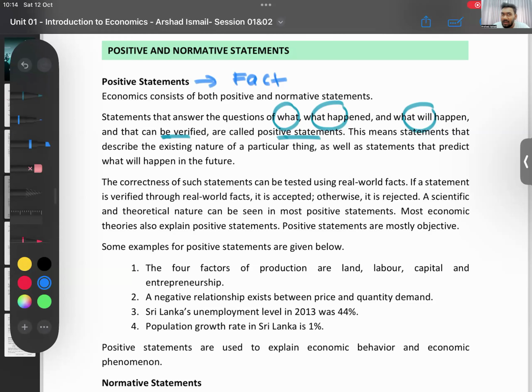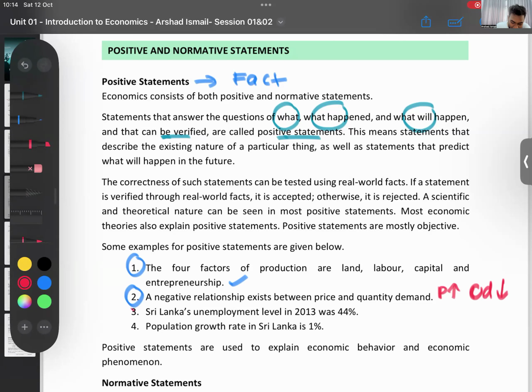Look at the examples I have given. The four factors of production are land, labor, capital, entrepreneurship. That's a fact, a positive statement. Number two, a negative relationship exists between price and quantity demanded. When the price of a good is increasing, people will buy less of that good. That's also a fact. It might be correct, it might be wrong, we don't know, but it's a fact.